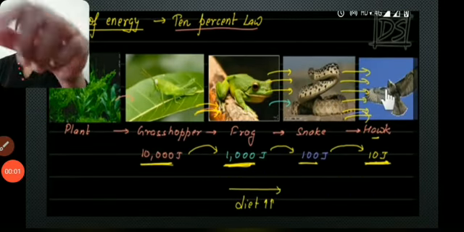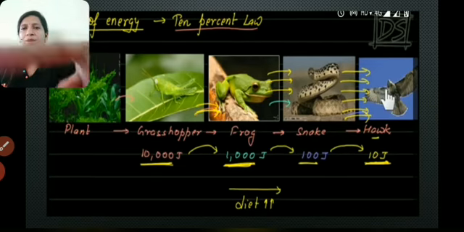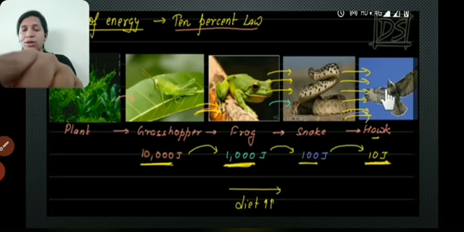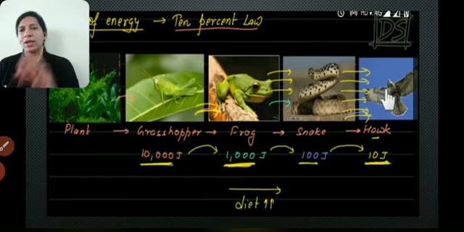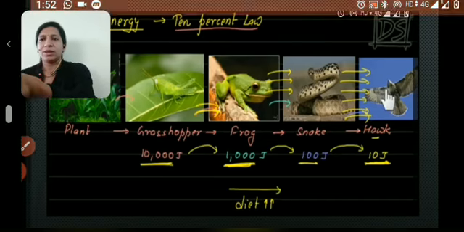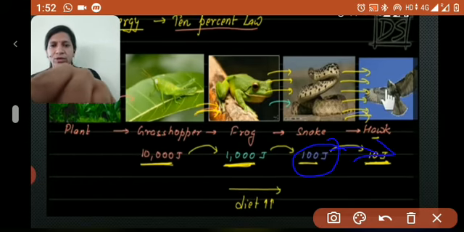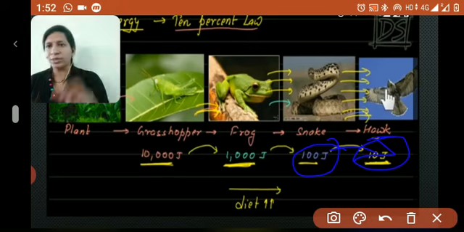So now I will ask you one question. When the eagle, I mean the hawk, eats one snake, how much energy will the hawk get from the snake? 100 joules of energy it will get, but only 10 joules of energy can be stored in its body.